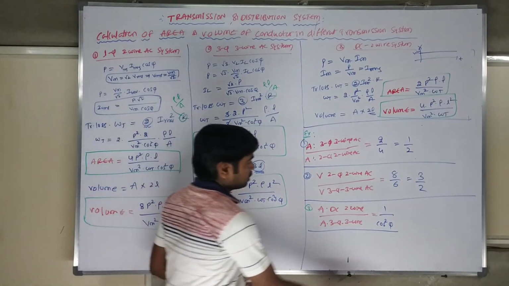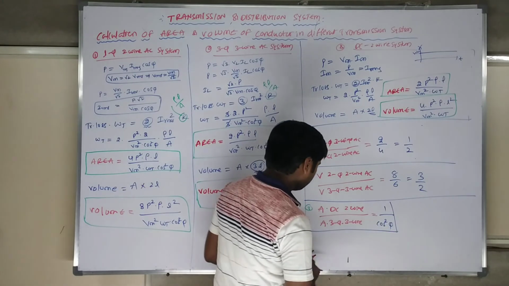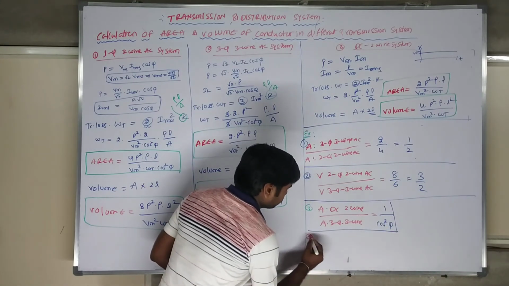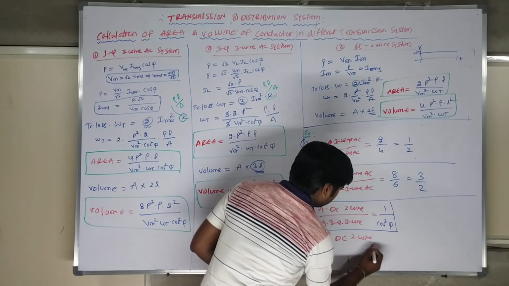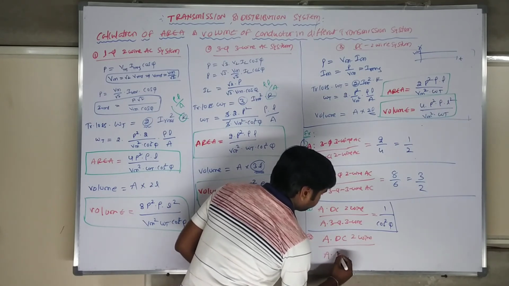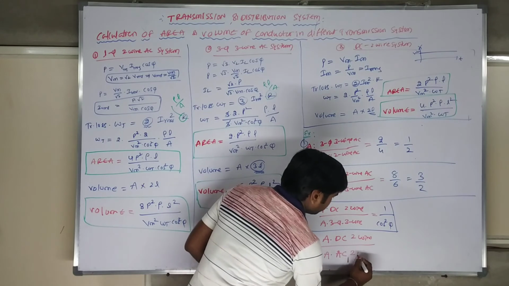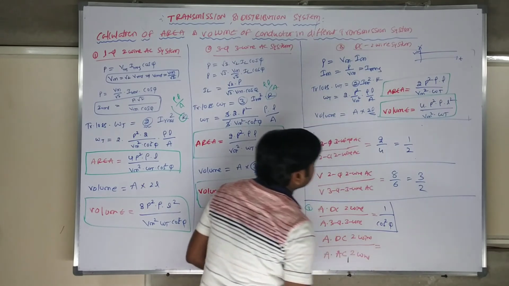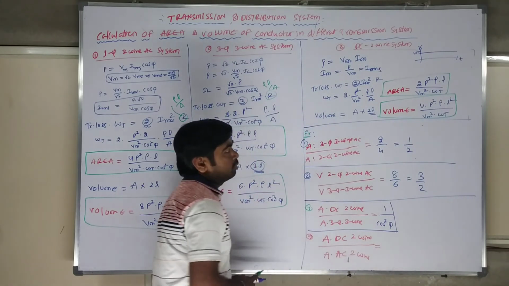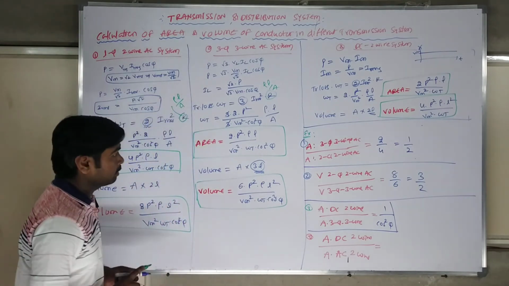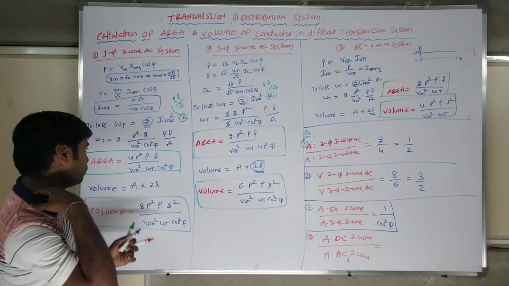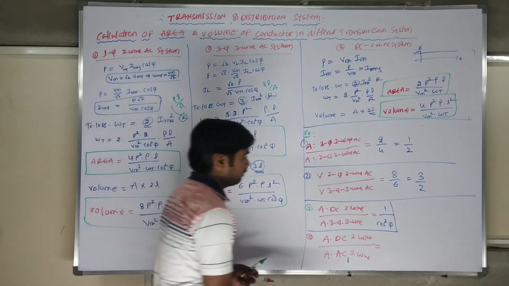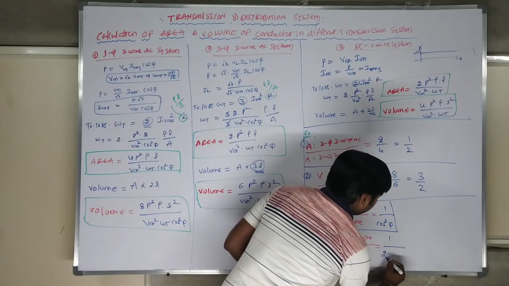If you want to go further, the fourth comparison: area of DC 2-wire system by area of AC 2-wire system. They have 2P square rho L, here 4 times you are getting. It is 2 times, it's 4 times. So 1 by 2 cos square phi, and you get cos square by 2.